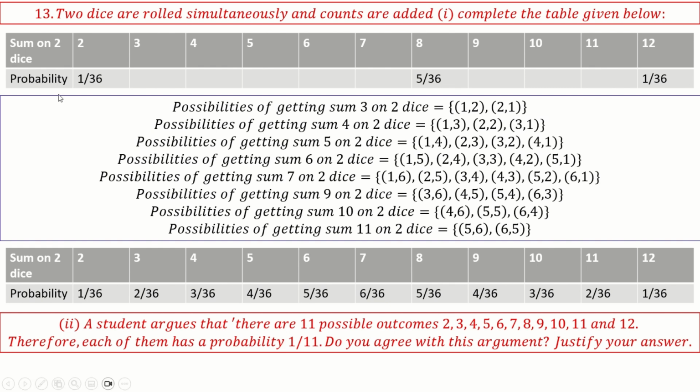If you look at the table here, this is the probability table. Okay, first thing, they are not mutually exclusive events. And they are not equally possible events. Okay, the possibility of getting 7 is very high as compared to others. If you see here, correct? The possibility of getting a 7 is very high because this is 6 by 36. The remaining are all less. So definitely all these 11 possible outcomes are correct, but the probability is not the same for all of them. The probabilities are different. Okay, next.